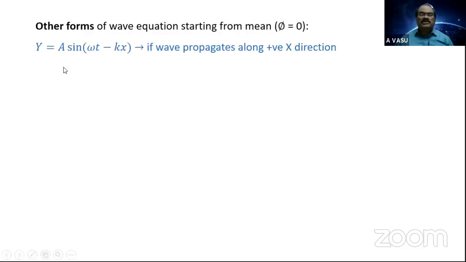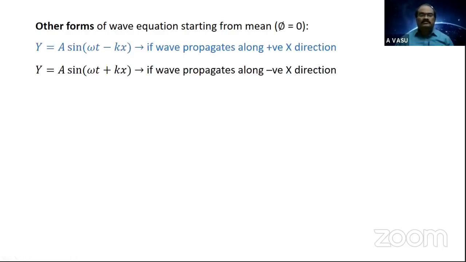So if the wave is propagating along positive x direction, then the equation for the displacement wave is given by y equals a sine of omega t minus kx. That's what we derived. If the particle is vibrating in upward direction and the wave is propagating along negative x direction, then the equation is to be termed as y equals a sine of omega t plus kx.